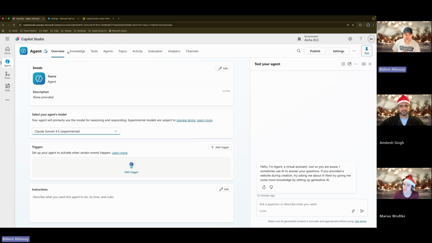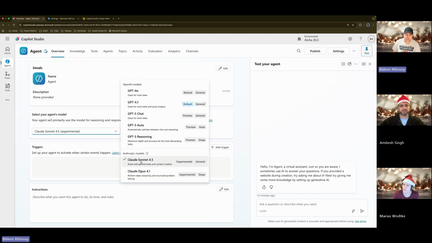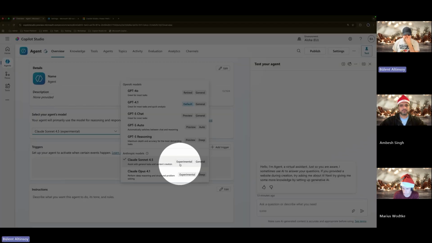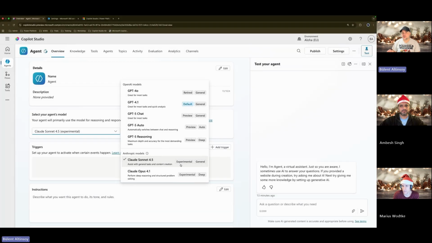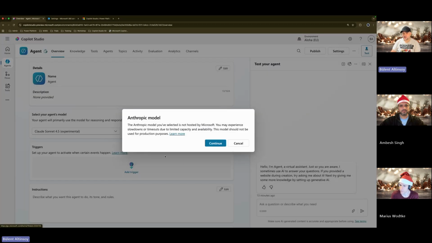What's very important for you to know is that it's experimental. Experimental means these models can fall out, so maybe you can't use them anymore. Selecting them to use in production is obviously not a very good idea. You also need to know that if you select one of these, you only see this message: the Anthropic model you've selected is not hosted by Microsoft. You may experience slowdowns or timeouts due to limited capacity and availability.